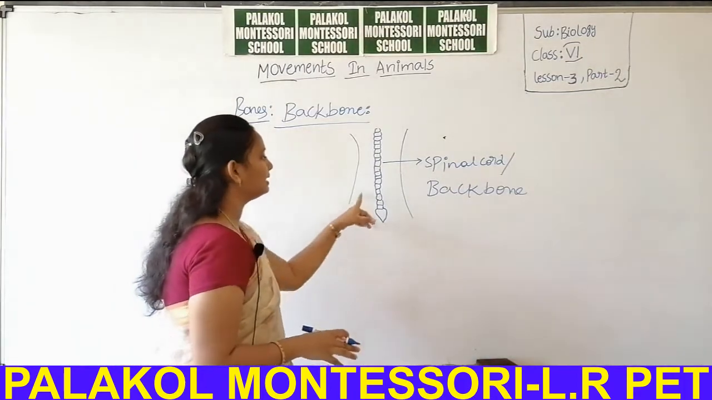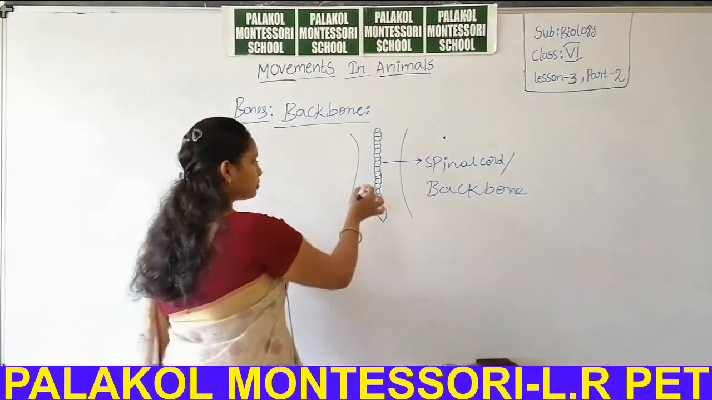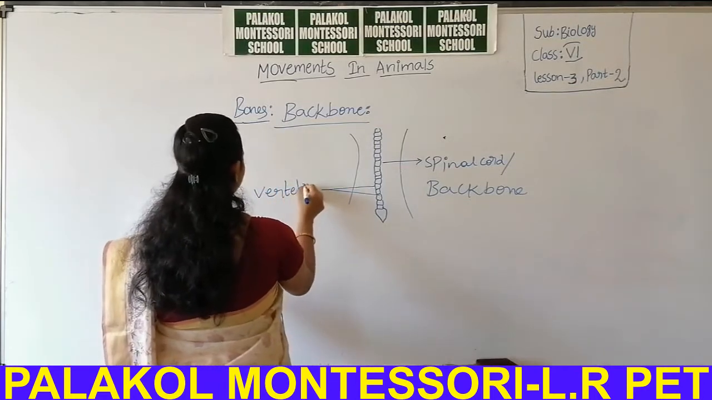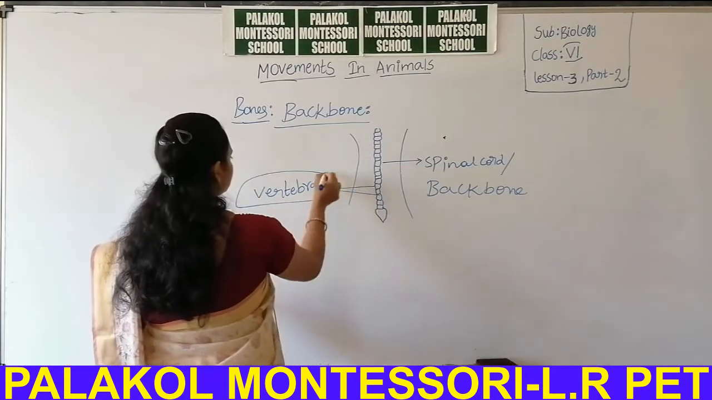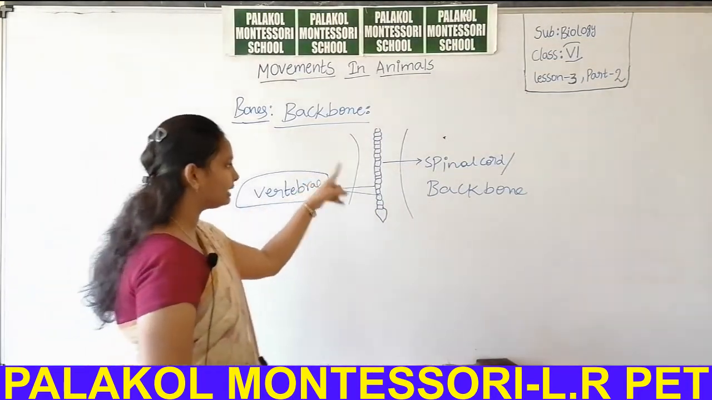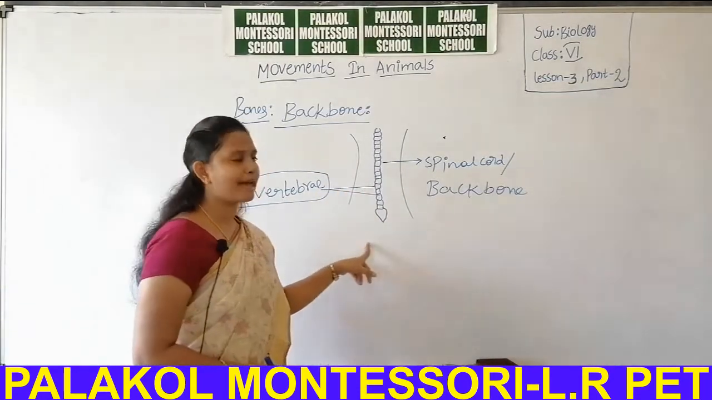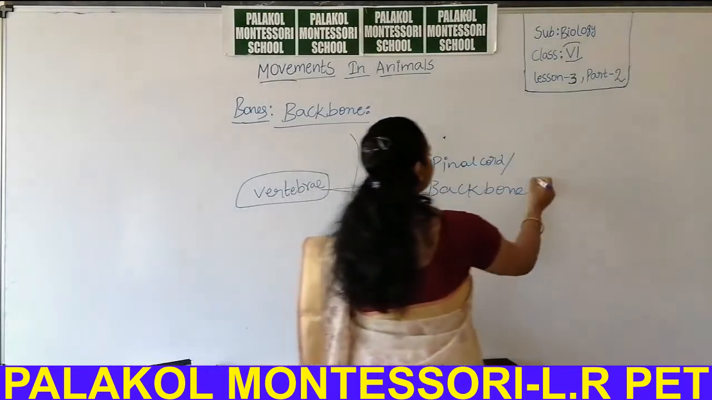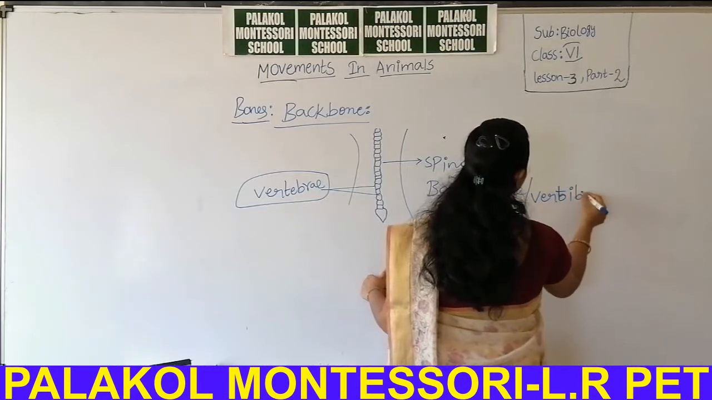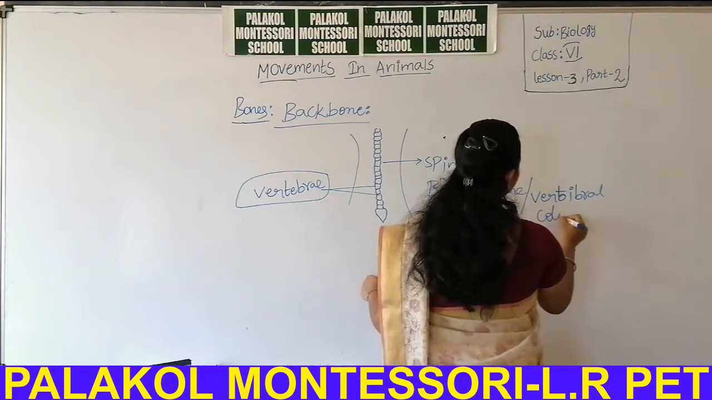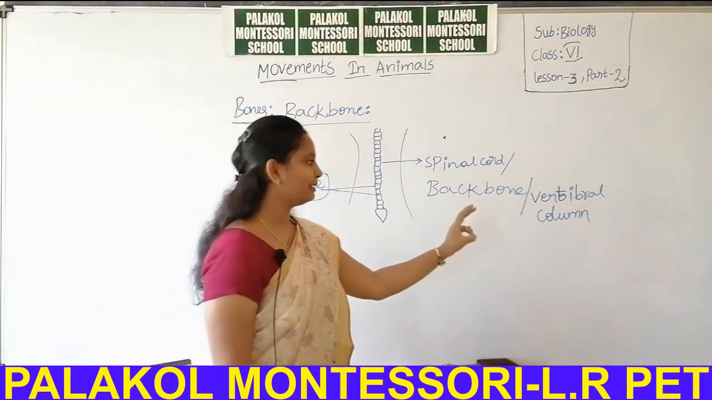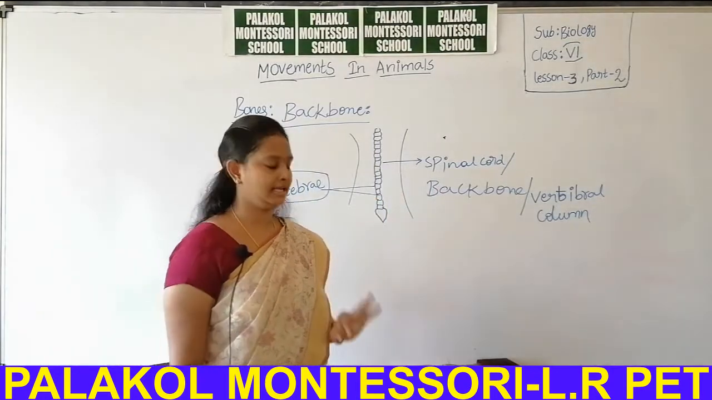So I mentioned small bones here. Those small bones are called vertebrae. Due to the presence of vertebrae, this long tube-like structure is also called the vertebral column. What are the names for backbone? Spinal cord, vertebral column and backbone. These are the three names.